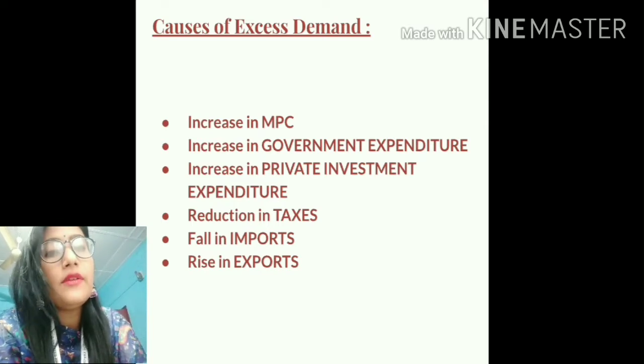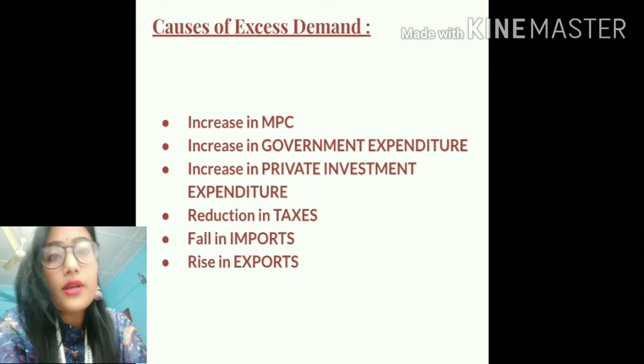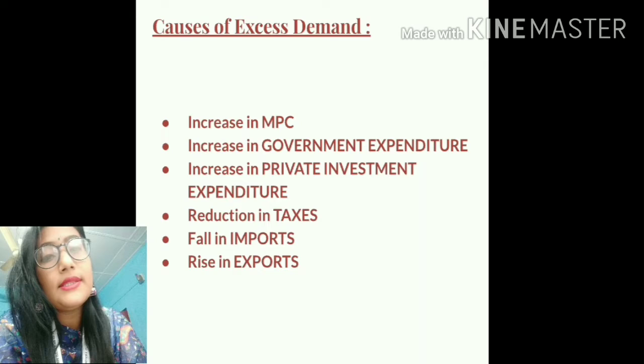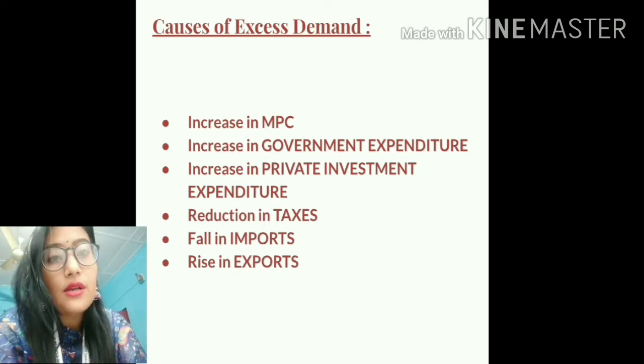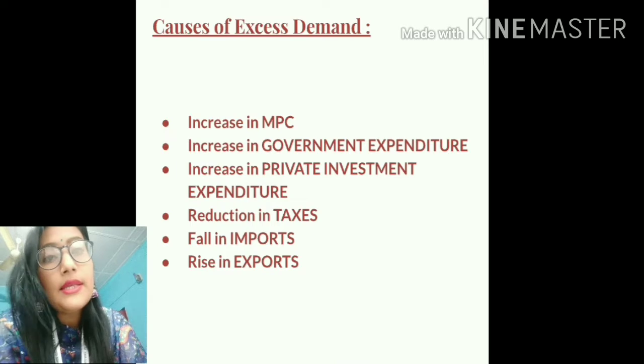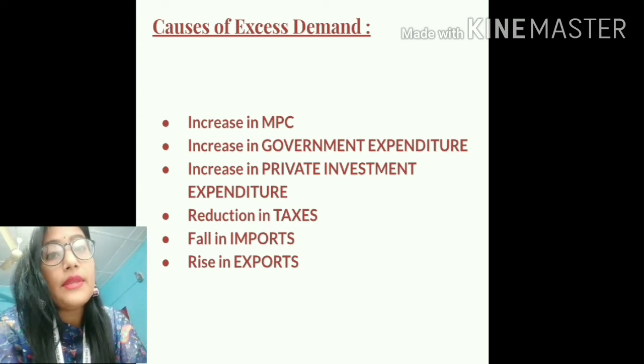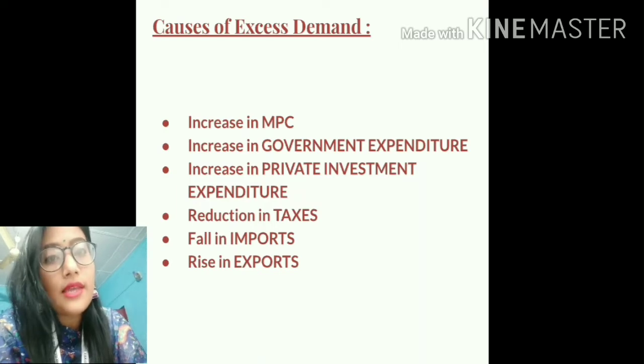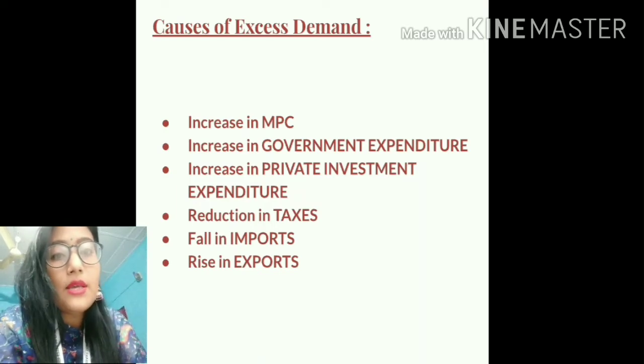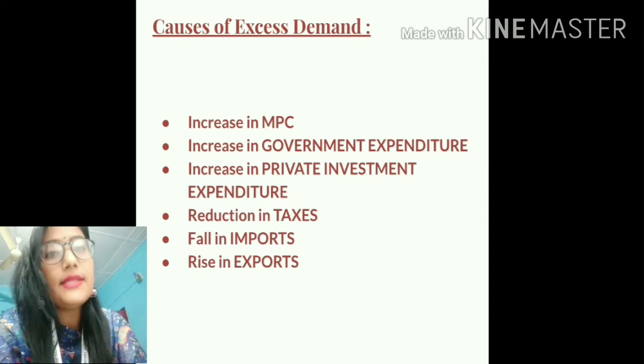So students, there were many important causes behind the occurrence of excess demand. The first important cause is the increase in MPC. MPC means the marginal propensity to consume. Whenever there is a rise in private consumption expenditure, people tend to spend more on various goods and services. Their demand tends to increase. And with the rise in MPC, the MPS, that is the marginal propensity to save, tends to fall. So an increase in MPC is one major cause of excess demand.